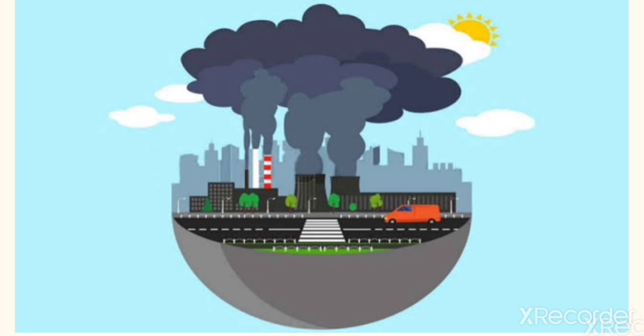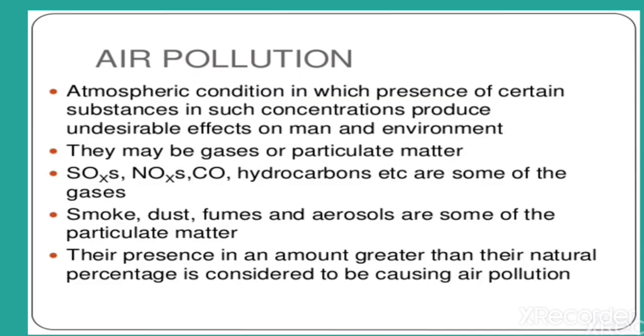Next, we move on to the topic of pollution of air. The air in urban and industrial areas contains substances that are harmful to us and also harmful to our environment. Such air is said to be polluted, and the harmful substances present in air are known as air pollutants. The three important air pollutants are oxides of sulfur, oxides of nitrogen, dust and soot. Besides, there can be small quantities of carbon monoxide and hydrogen sulfide. We will discuss in detail.